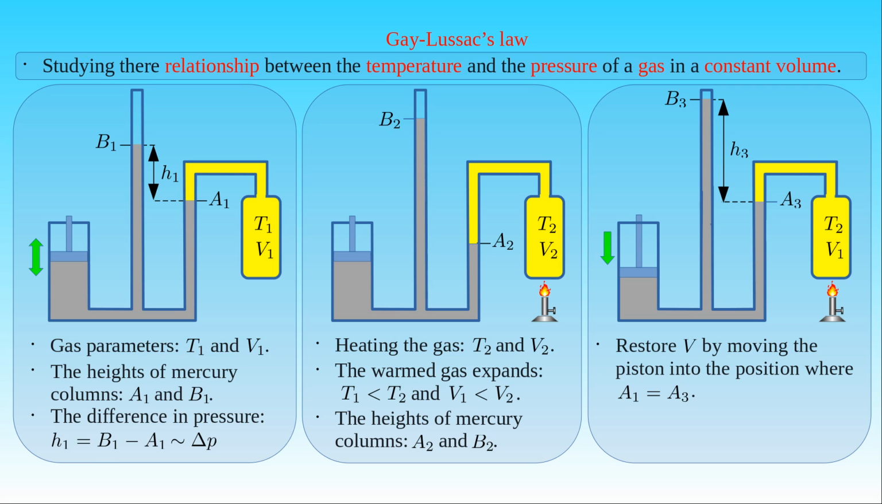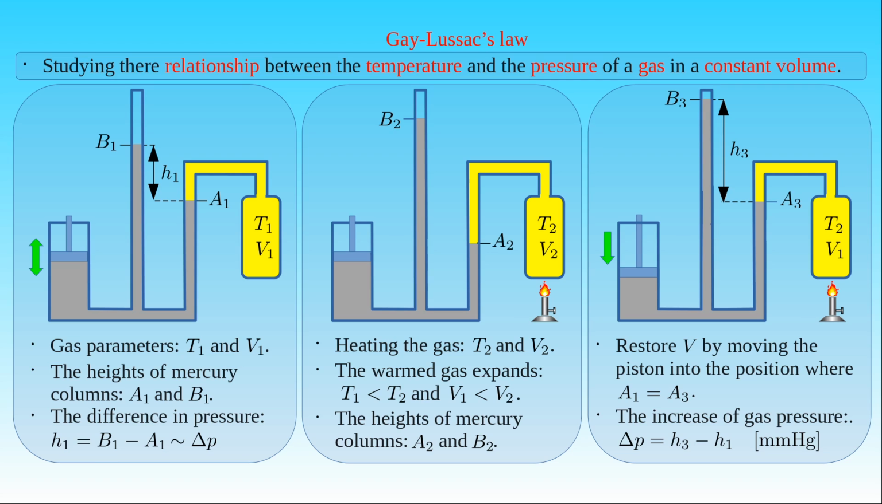We only need to calculate the increase in the pressure of the gas during heating. The height of the mercury column in the manometer measures the pressure in millimeters of mercury. Therefore, the increase delta P in the pressure of the gas is equal to the difference of the heights H3 and H1, which is measured in millimeters of mercury.